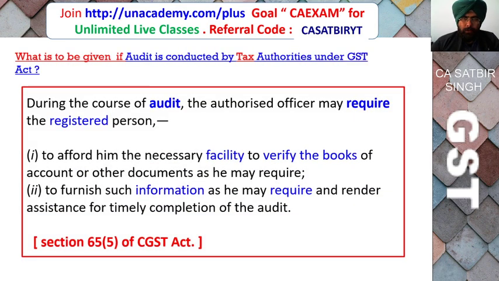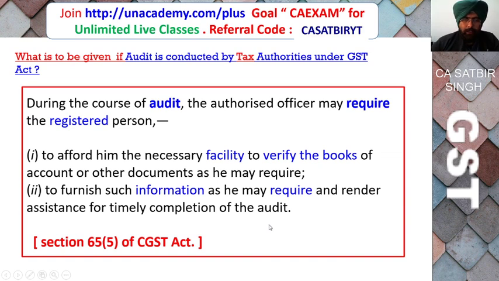What is to be given if the audit is conducted by tax authority under the GST Act? During the course of the audit, the authorities or the officer may require the registered person to afford him the necessary facility to verify the books of account and other documents, to furnish such information as he may require, and render assistance for timely completion of the audit. So it is necessary that the person provides the facility so that the GST officer can conduct the audit on a timely basis.